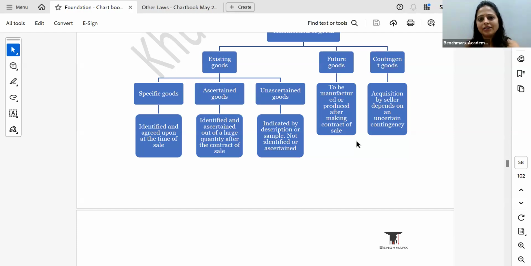Now I tell him that give me 2 kgs of sugar. So he'll, out of the unascertained goods, remove 2 kgs of sugar and give it to me, so that he's ascertaining the goods. So that 2 kgs of sugar that he's giving to me is ascertained goods. So ascertained goods, unascertained goods. Are we clear on that?